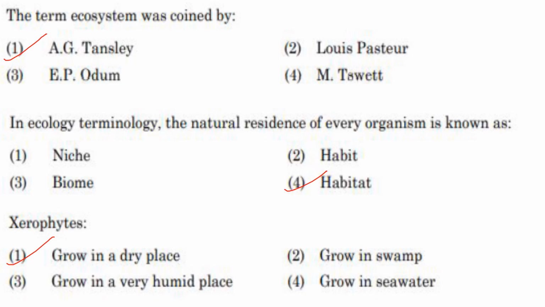Then next one. The term ecosystem was coined by. So it was coined by A.G. Tansley. Answer is option 1. In ecology terminology, the natural residence of every organism is known as. So natural residence is known as habitat. Answer is option 4. Xerophiles. Xerophiles grow in dry places. Answer itself is option 1.